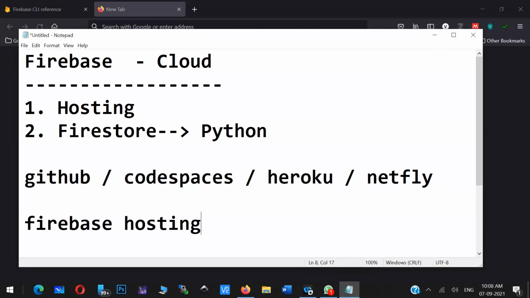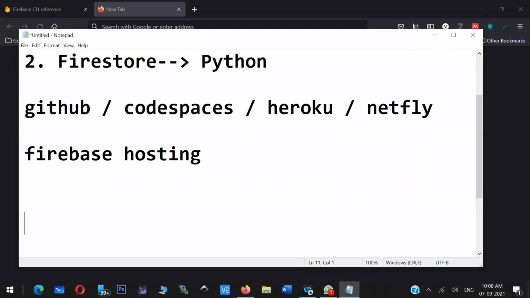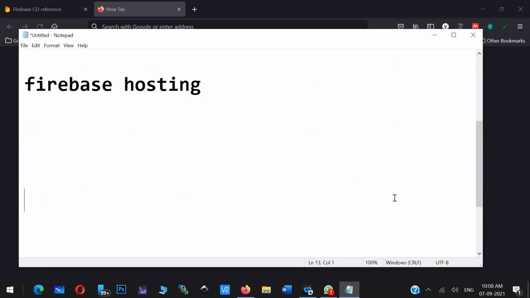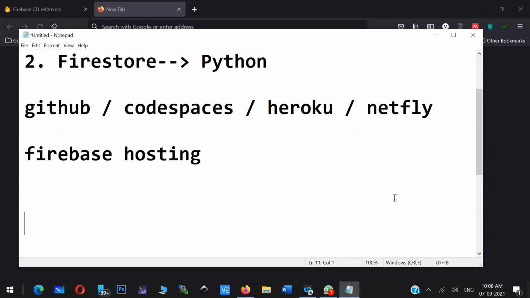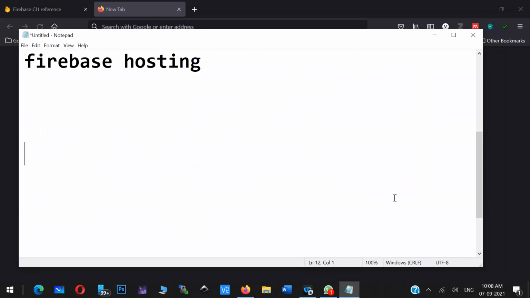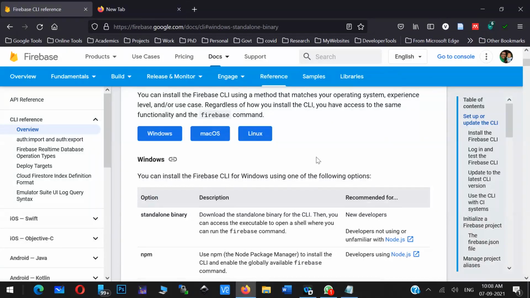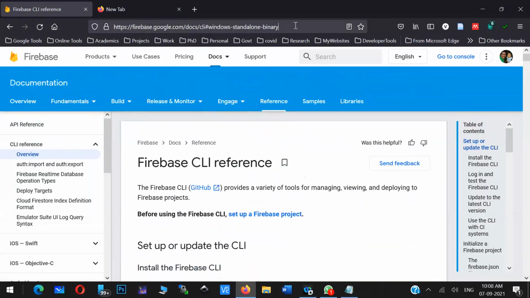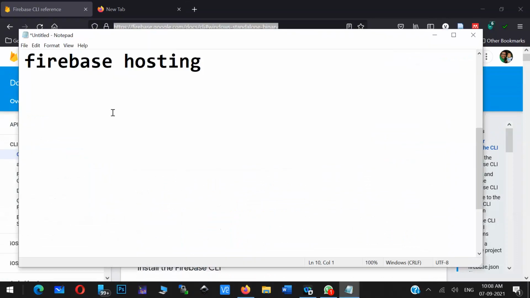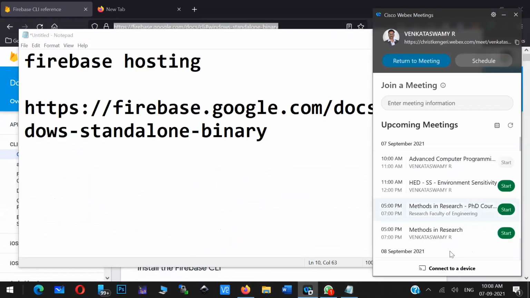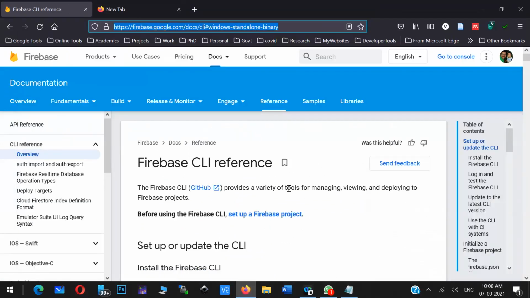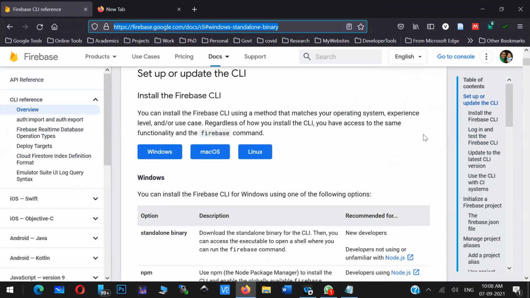That is Firebase hosting, what we are going to learn today. As I already told, when you are working on Heroku, some client tool is required to work on any cloud application. Similarly, there is one client tool available in Firebase. You can go to this particular location. I just pasted this location in the chat window.